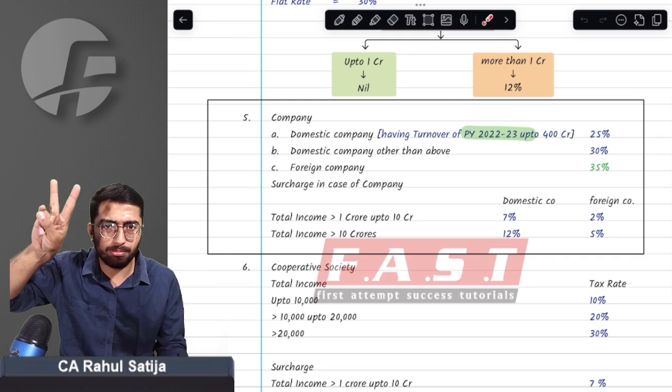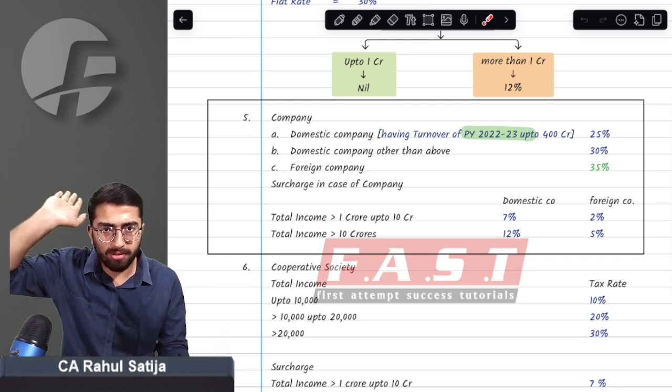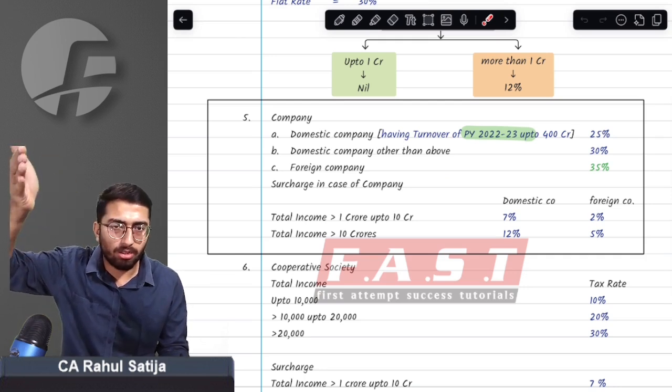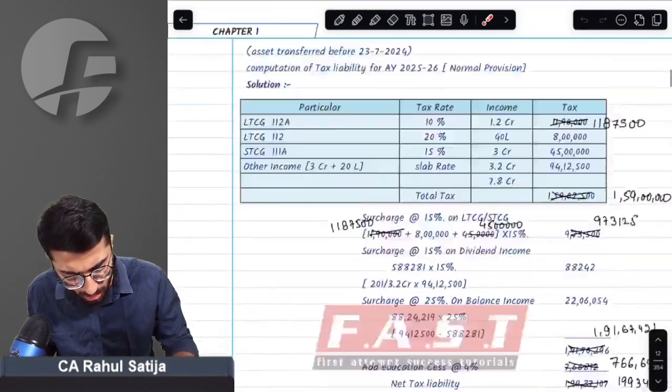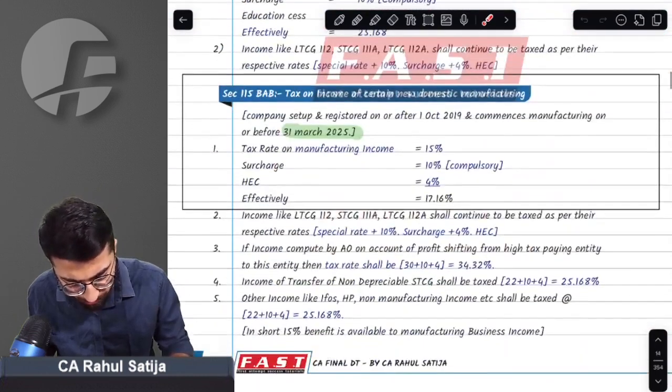Got it, sir. Got it. So two amendments. We have to check the turnover for previous year 2023, that is 400 crore, and we have to apply tax rate at the rate 35% for foreign company. What else amendments do we have in this chapter?